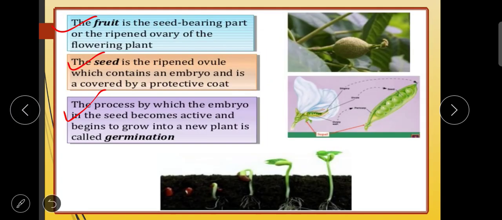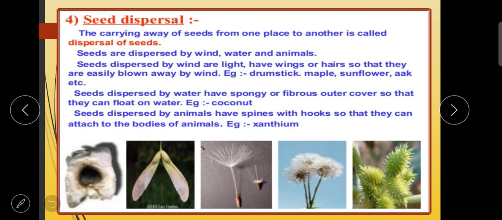Now children, let us see how these seeds disperse from one place to another, that we call seed dispersal. The carrying away of seeds from one place to another is called dispersal of seeds. Children, you know seeds are actually dispersed by wind, water and animals. Just now we have seen pollen grains are dispersed by wind, water and insects.